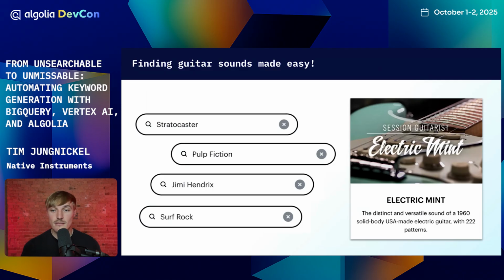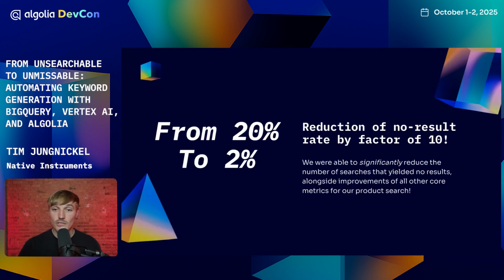So now, as a result, the positive result, you can now search for this very product, Electric Mint, not just by putting in guitar. You can put in something like Stratocaster, Pulp Fiction, Jimi Hendrix, or surf rock. And this is something that allowed us to reduce our no result rate by a factor of 10. So we went from 20% no result rate down to 2%. And this is a very good result alongside all of our other core metrics that improved.